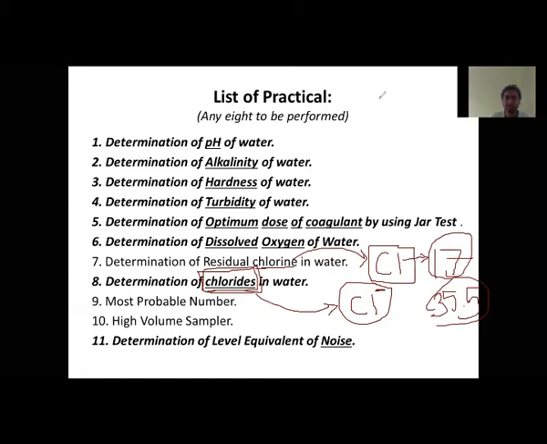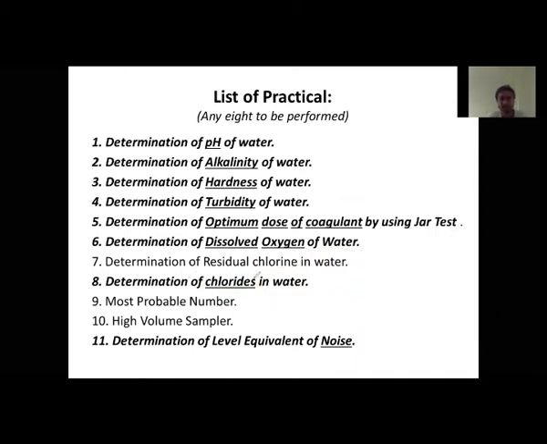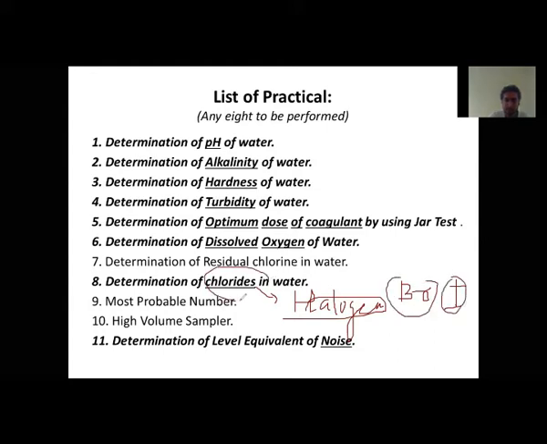So what is the next practical? The next practical is the determination of chloride in water. How much percentage of chloride is present in the water, that is what we have to calculate in this. Chlorine is basically a halogen. What are the other halogens? Bromine, iodine. These are the halogens. So we have to calculate how much chloride is present in the water. Do we require this chloride in the water? No, it is harmful for our body, so we don't require this chloride in our water.